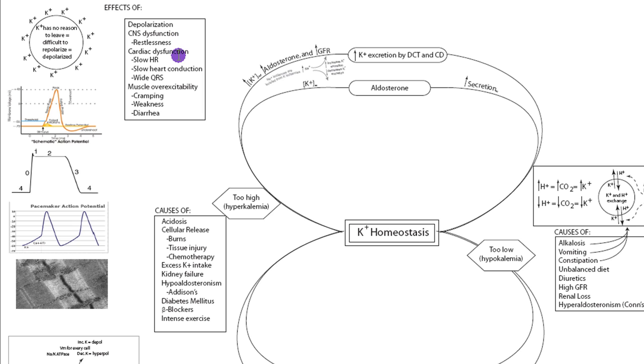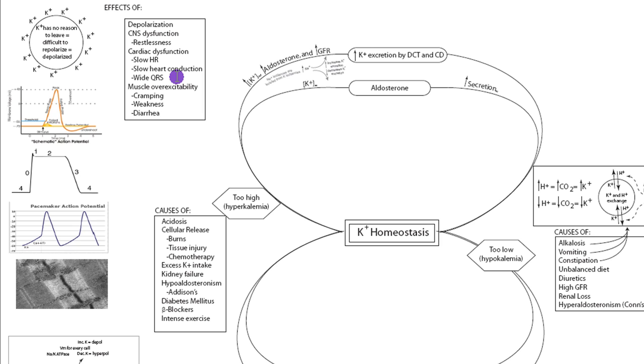In the heart, that's going to lead to a slower heart rate. It's going to slow down heart conduction. That's going to have its own consequences, like you can slow down enough to get ectopic pacemakers. It's going to slow down contractility. And we can see it on an EKG as a wide QRS because it takes longer to repolarize that cell.